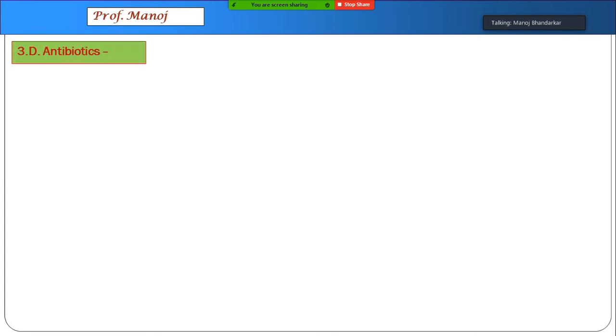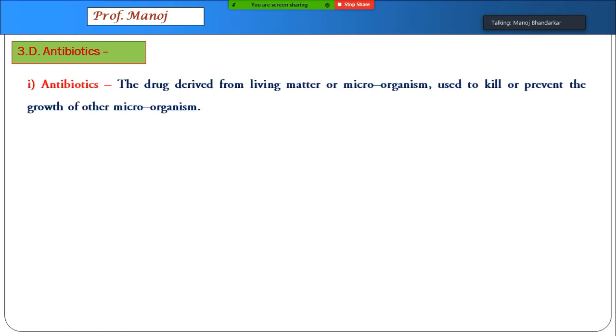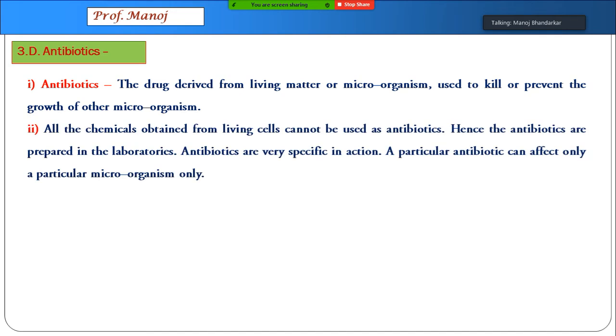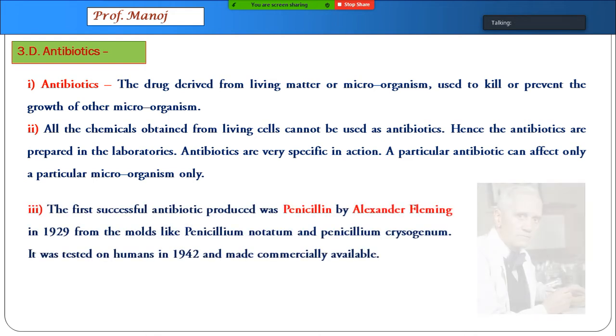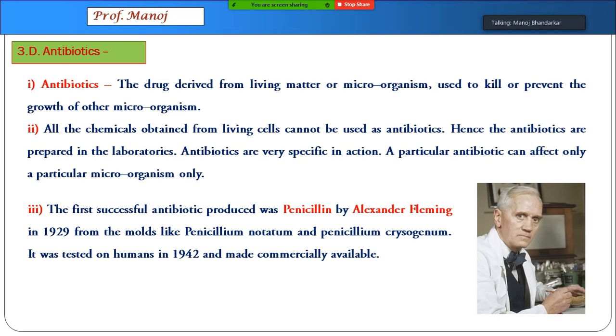One of the first types of antimicrobials used was antibiotics. These drugs were originally derived from living matter such as fungus and molds, but later on they were made in a synthetic manner also. A particular antibiotic can only affect a particular type of microorganism. I hope everyone knows about penicillin, discovered by Alexander Fleming. It was initially made from natural sources. Now it is made in an artificial manner.